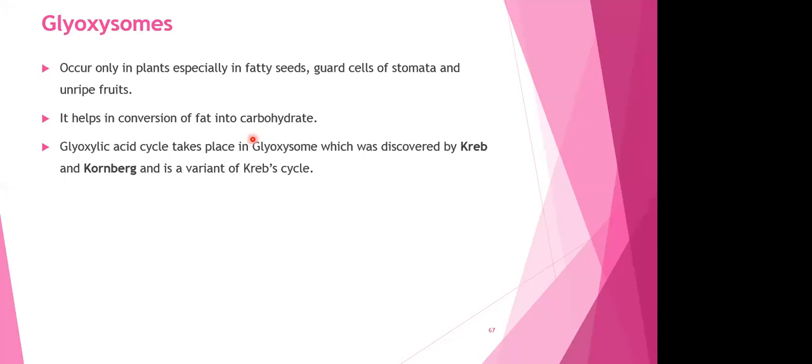The glyoxylic acid cycle takes place inside the glyoxysome. It was discovered by Krebs and Korenberg, and it's a variant of the Krebs cycle. Like I told you in that day's class when I taught you the amphibolic pathway, fatty acid metabolism is not a part of our syllabus in 11th and 12th.